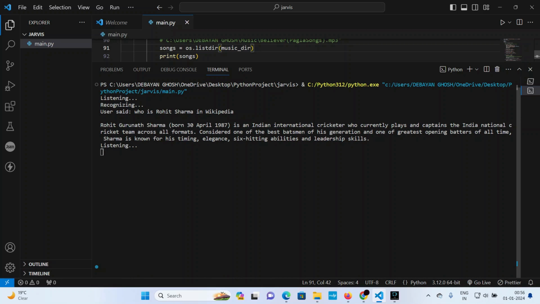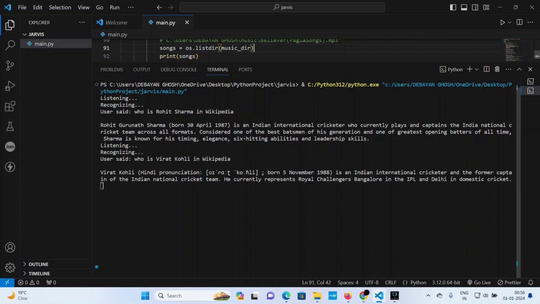Who is Virat Kohli in Wikipedia? Searching Wikipedia. According to Wikipedia, Virat Kohli, born November 5, 1988, is an Indian international cricketer and the former captain of the Indian national cricket team.